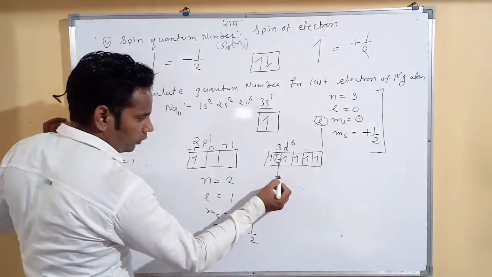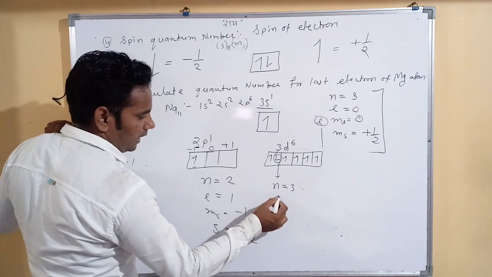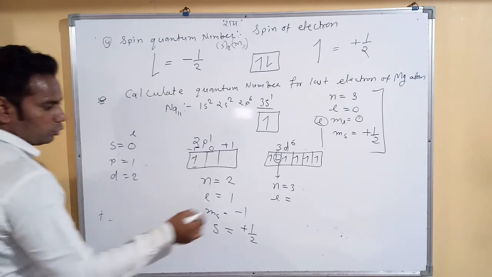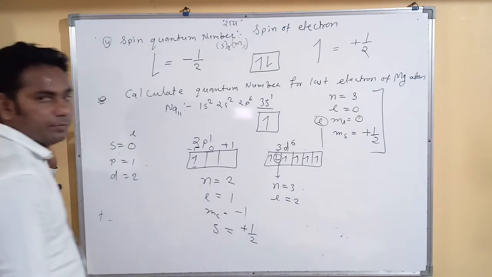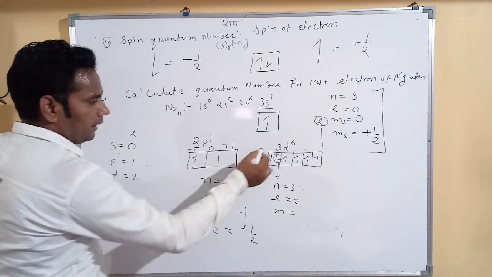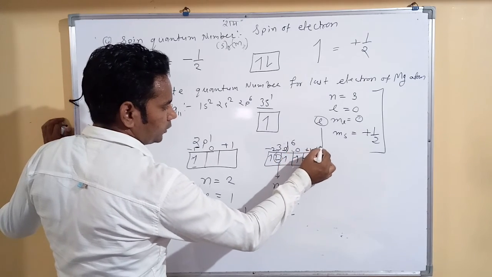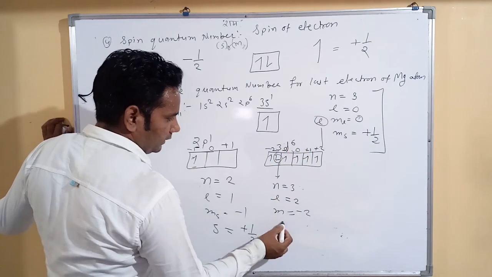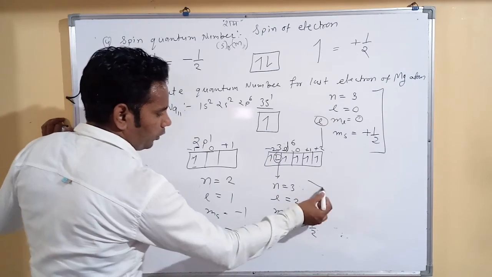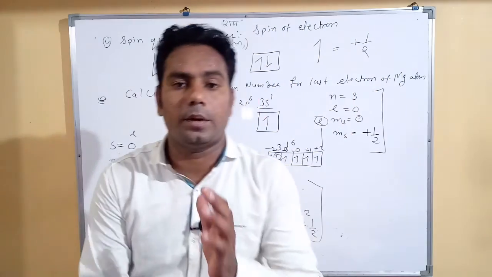So the quantum numbers for that electron are n is equal to 3, l is for d, which is equal to 2. So the l value for d is 2. Then ml is minus 2, minus 1, 0, plus 1, plus 2. So minus 2. Then for spin, anti-clockwise is minus half. I think you understand very well how to calculate the quantum numbers.